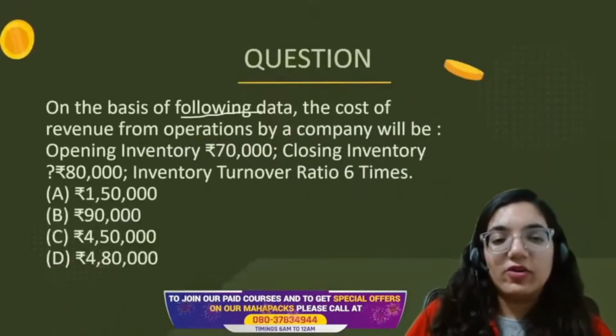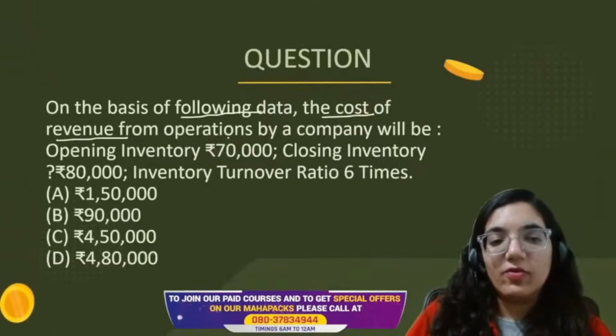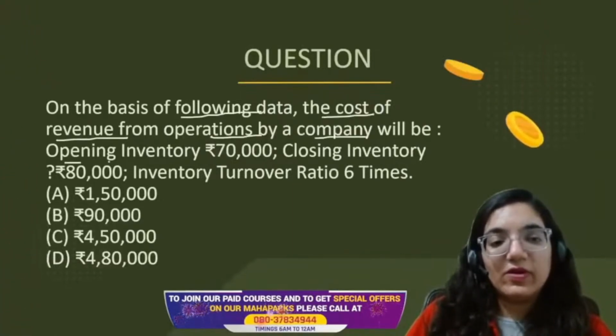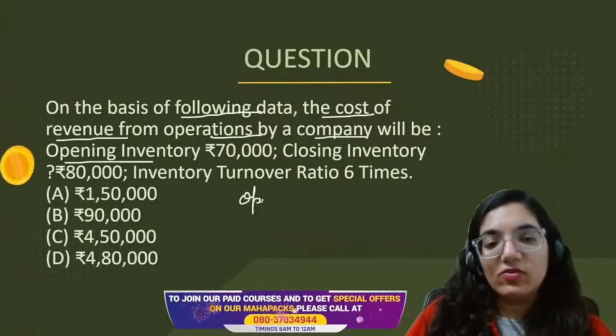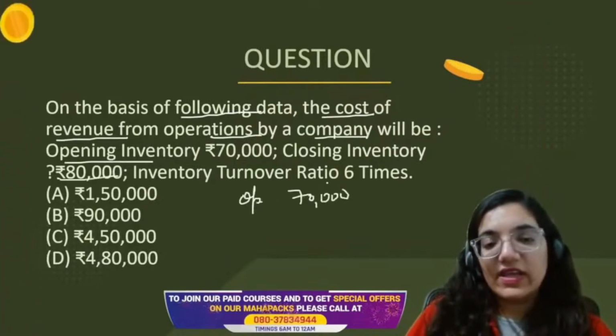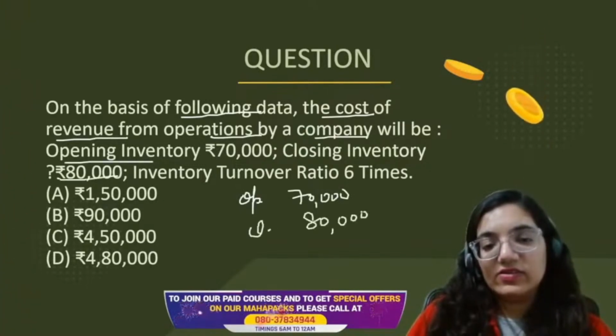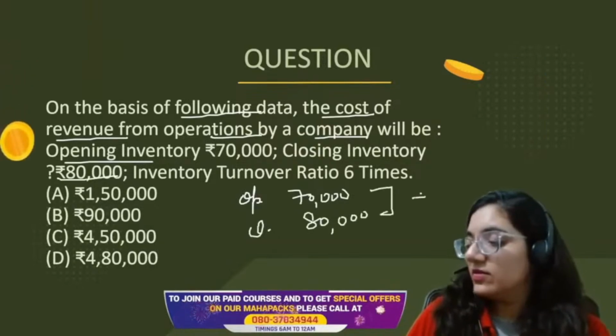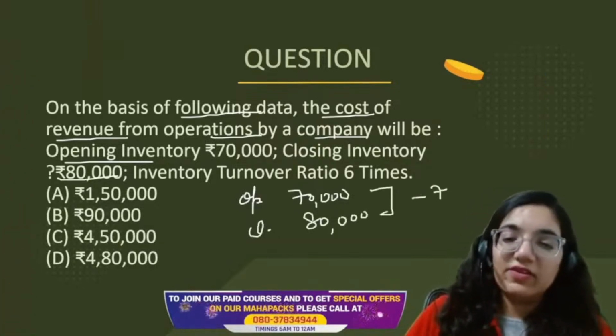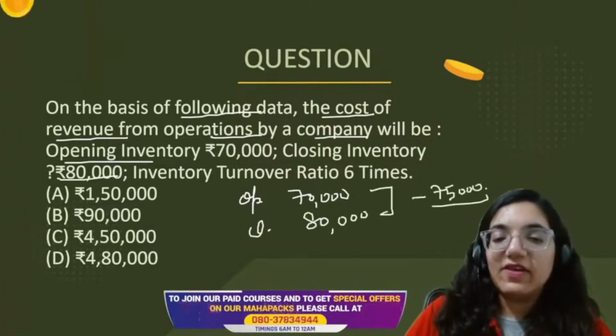On the basis of the following data, the cost of revenue from operations by the company will be opening inventory. Opening is given 70,000. Closing is given 80,000. So what is the average, everyone? 70 plus 80 divided by 2 will give us 75,000.